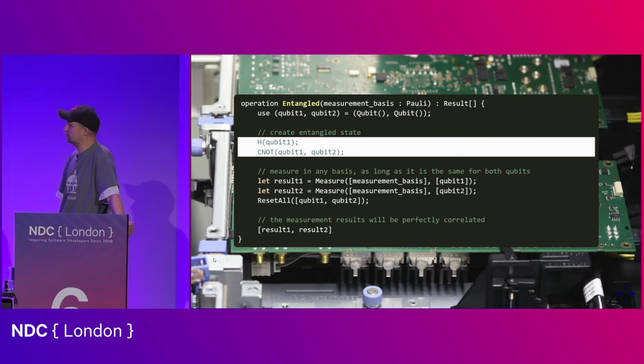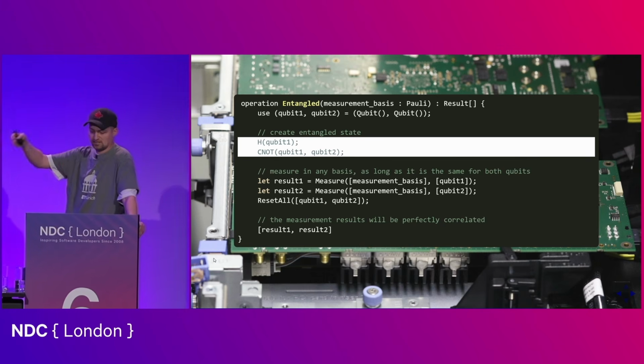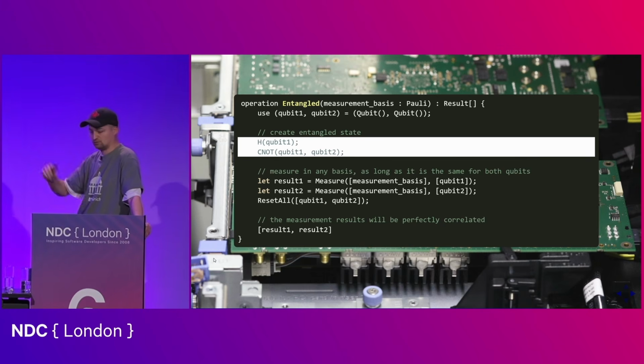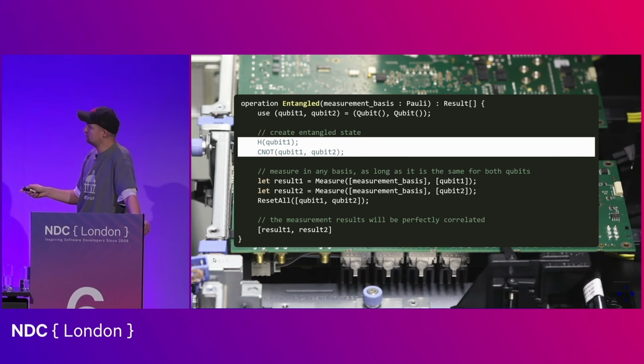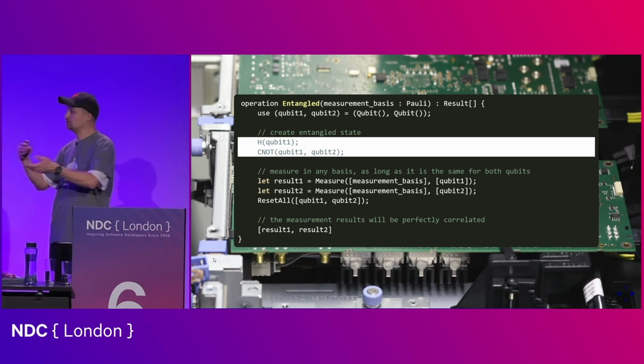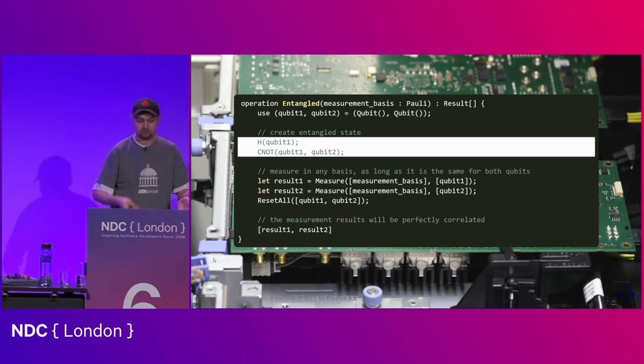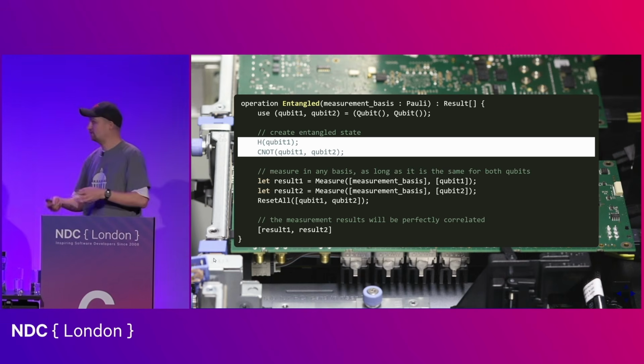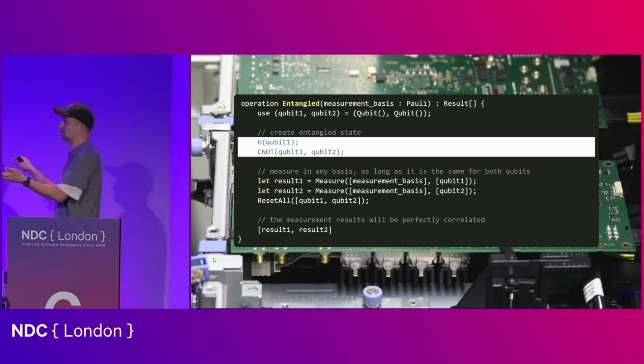This creates a uniform superposition, so this qubit is equally likely to collapse to one of the two observable states. And then we do the C0, so the controlled NOT between the first and the second one. And this just means that if this becomes 1, then the other one will also become a 1. But of course, the first one is in a superposition state. So we don't know whether we need to flip the other one or not. So we both flip and not flip. And so effectively, the superposition now infected the other qubit.